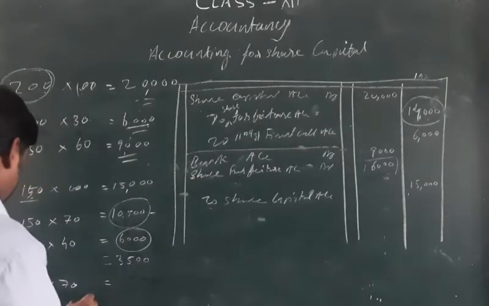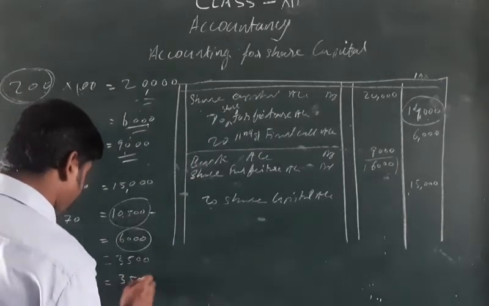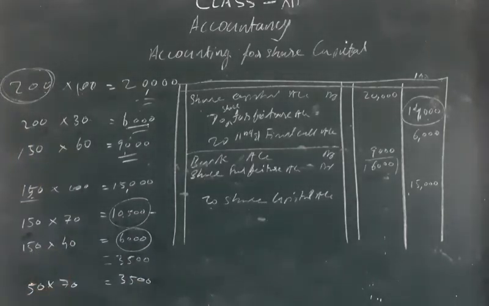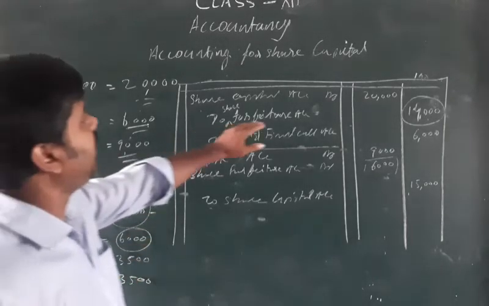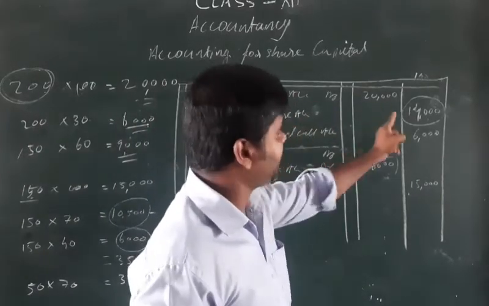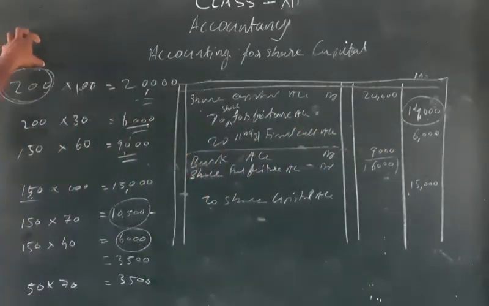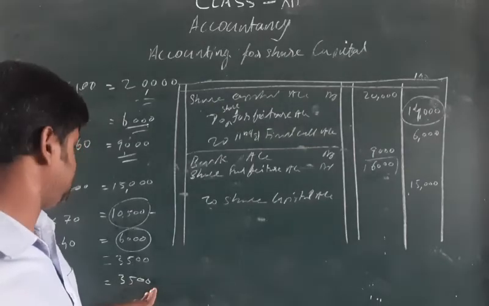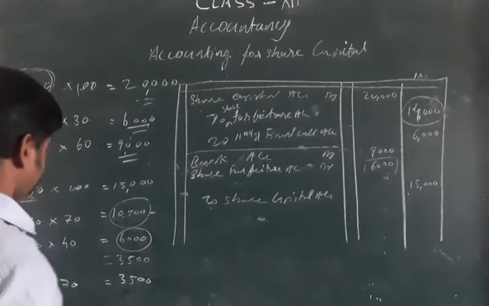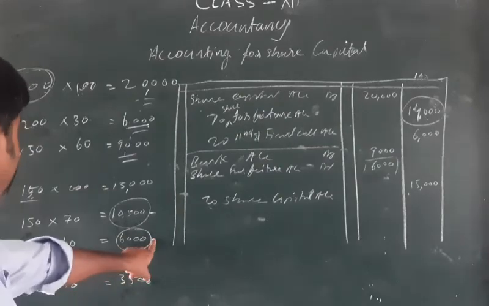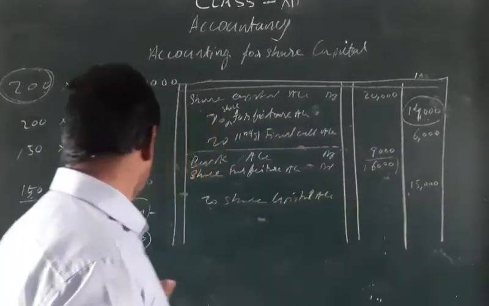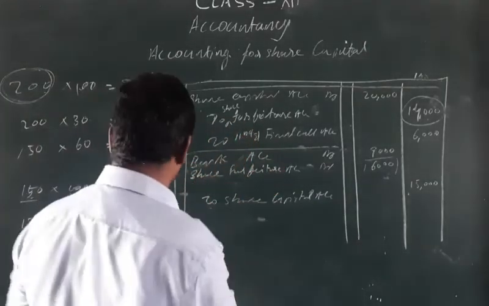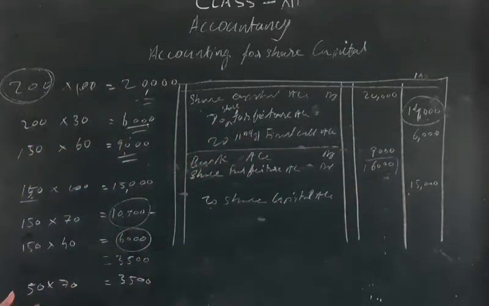So that amount also is 3,500. This 3,500 will remain in the share forfeiture account. That means 50 more shares are there for reissuing. Whenever these 50 shares are reissued, they can provide a discount up to 3,500. One, we have already given the discount of 6,000. The other we maintain in the forfeiture account itself for giving discount for those 50 more shares.